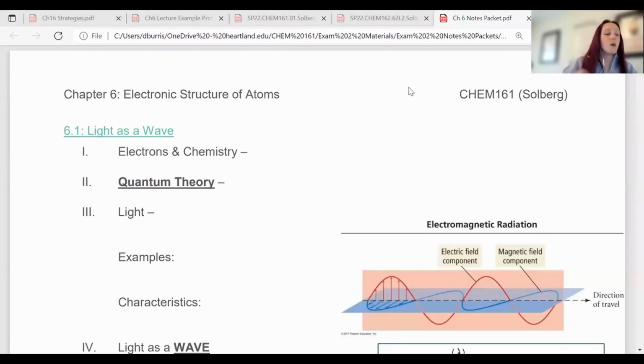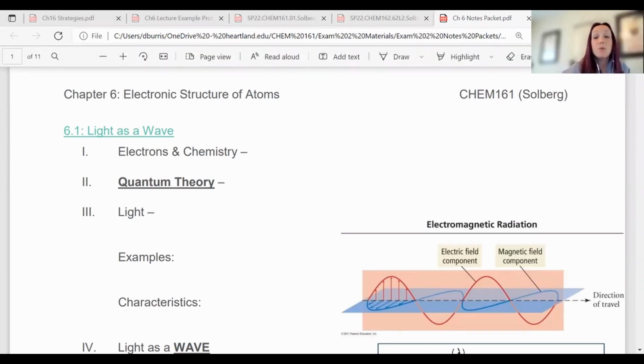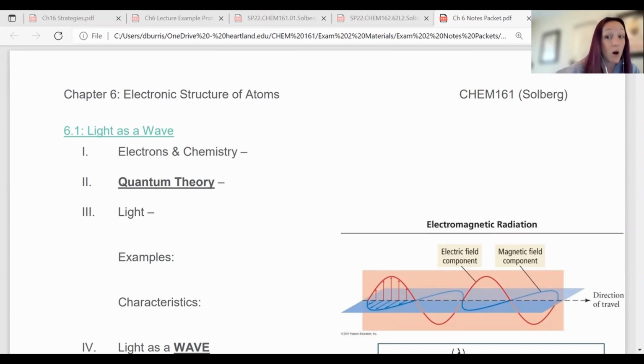Okay, there we go. So we are starting with electrons, what they do, how they work. They're actually super important in chemistry because they do almost all of the chemistry. So first we're going to talk about electrons in chemistry, like what I just said, they do all this stuff.